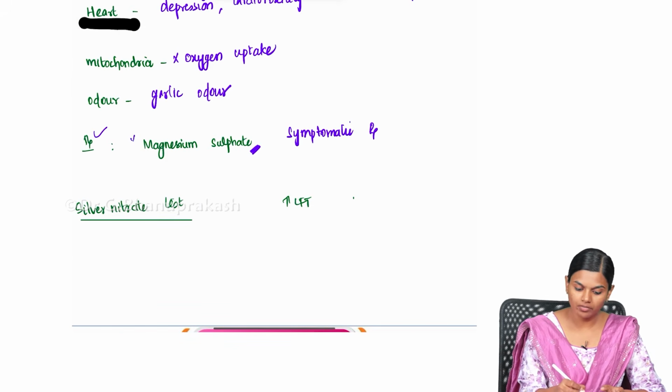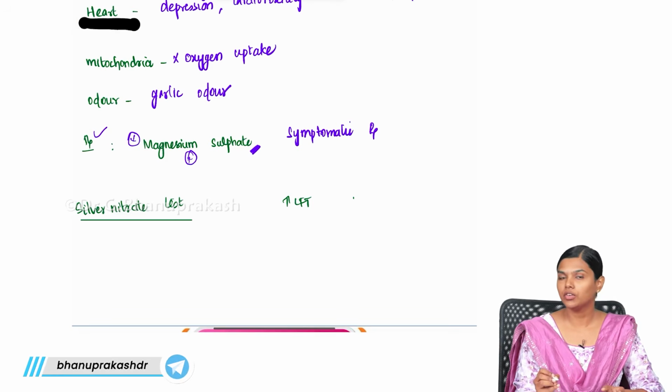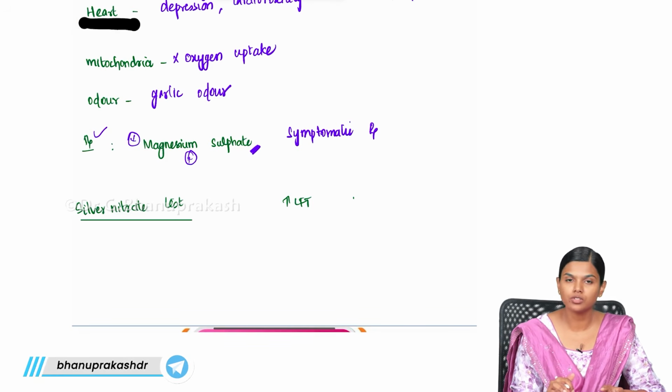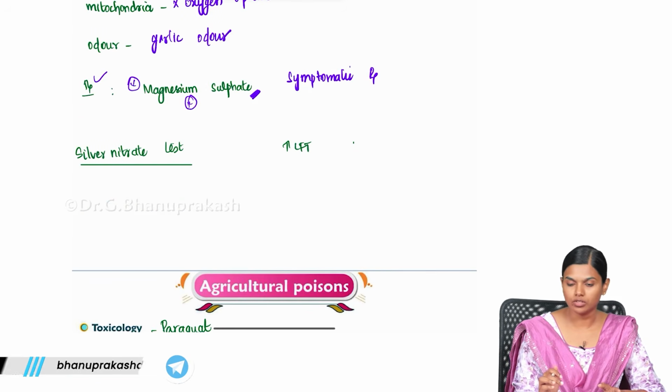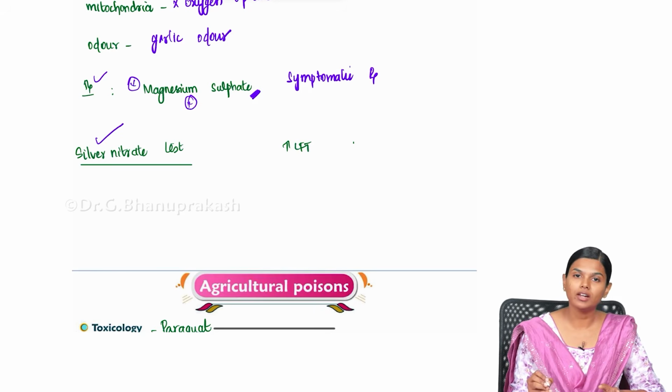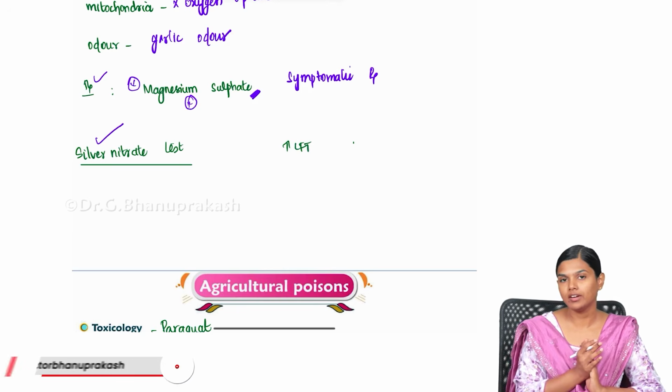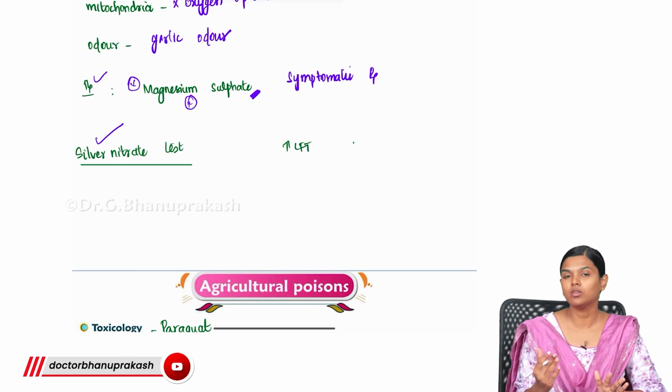So magnesium sulfate is one important antidote that you give in aluminium phosphide poisoning. It reduces the mortality by almost 50%. And for diagnosis, we use the silver nitrate test. What they will do is put silver nitrate on a paper, and put it over the mouth and nose of the patient who has consumed this aluminium phosphide.